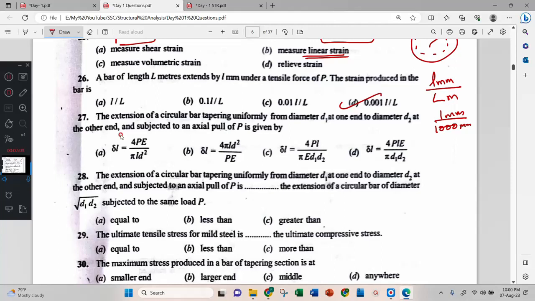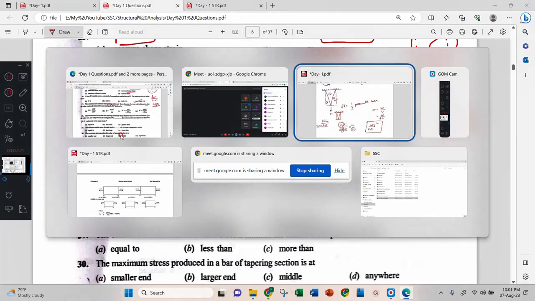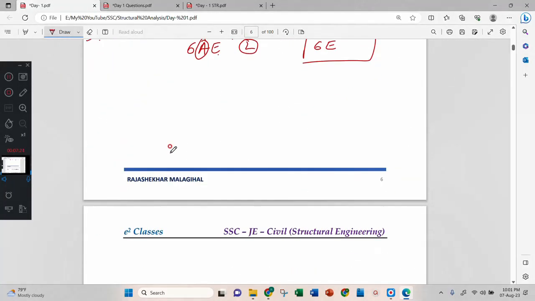Now, the extension of a bar tapered uniformly from D1 and D2 at the ends. Direct you can see. See, I will give you one hint to remember this formula. Look here: PL by AE. A ಅಂದ್ರೇನು? Pi by 4 into D square.